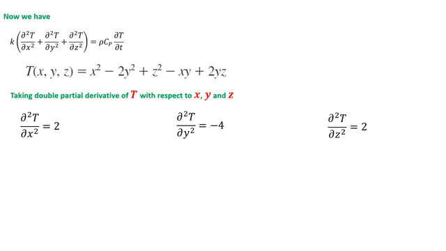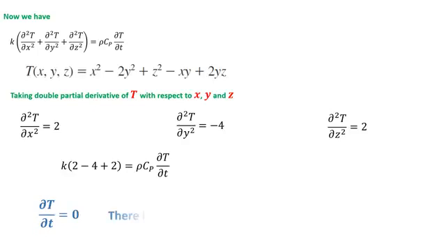I hope that you know about partial derivatives and you can easily find the partial derivatives of T with respect to x, y, and z. By substituting the values of ∂²T/∂x², ∂²T/∂y², and ∂²T/∂z² in the modified form of the heat diffusion equation, you find that k times (2 minus 4 plus 2) is equal to rho cp ∂T/∂t, or ∂T/∂t is equal to 0.